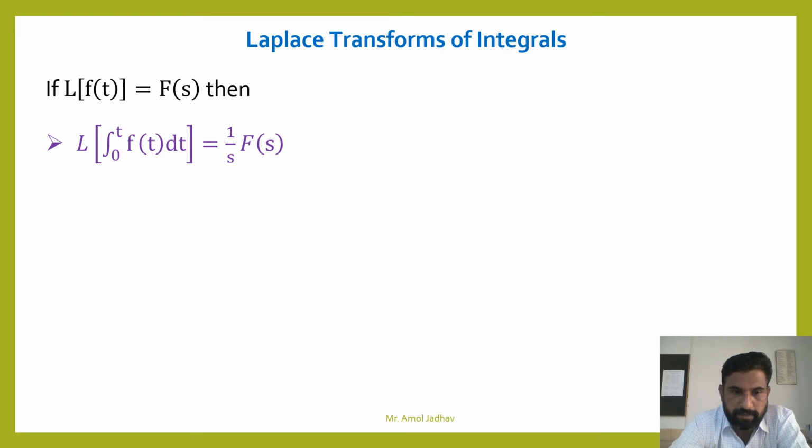And second rule, Laplace transform of 0 to t two times integration of f of t dt is 1 upon s square F of s.